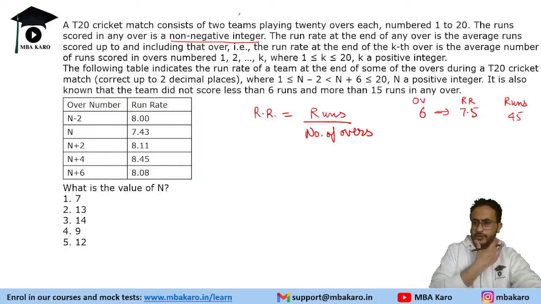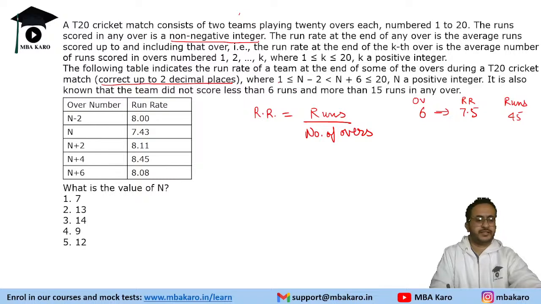Okay. So we are given the run rate of a team up to 2 decimal places, at n overs, n plus 2 overs, and so on till n plus 6 overs. So that is what is given to us, and based on it we need to find the value of n and answer these questions.